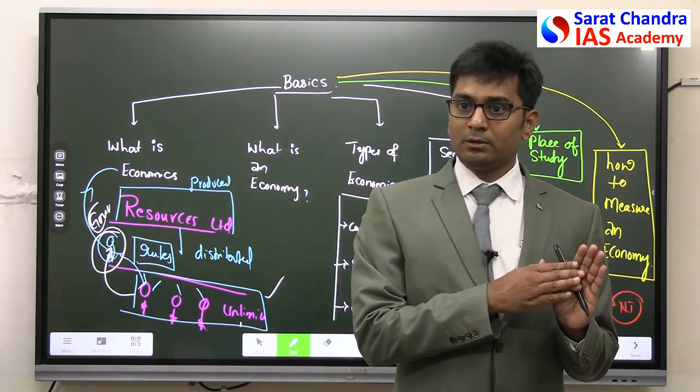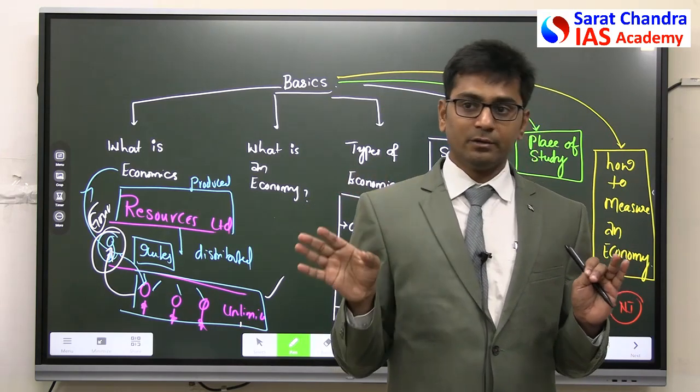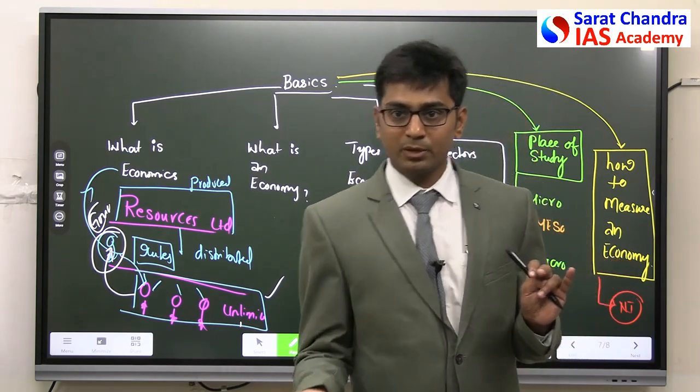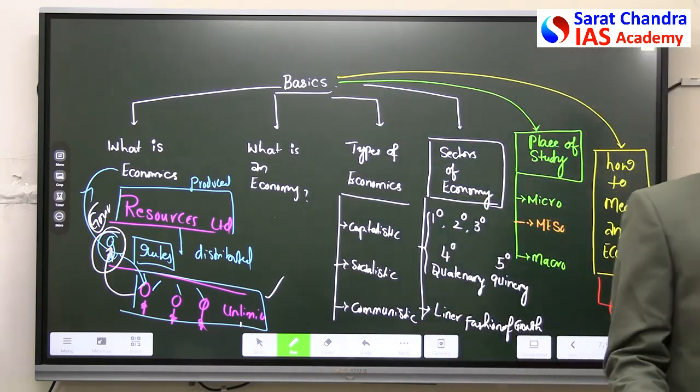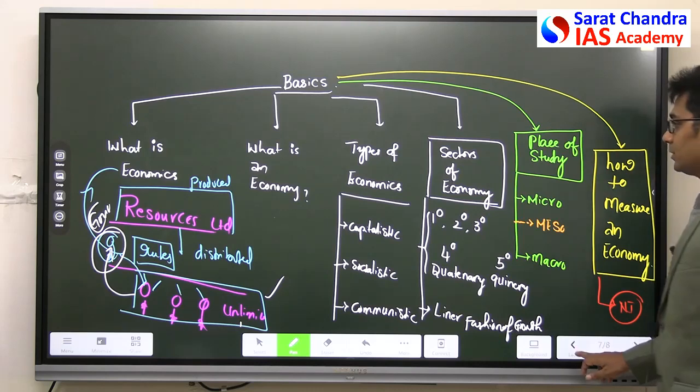Food to eat, clothes to wear, shelter for living, and lastly education, skill and livelihood, employment. These are the basic things to live a comfortable life or a dignified life in the society.